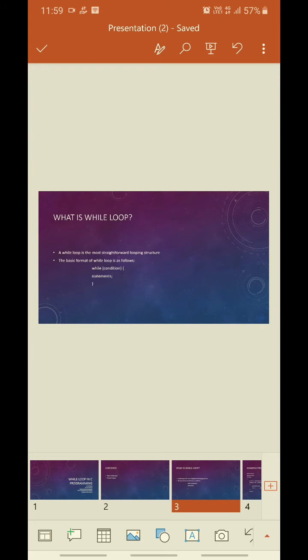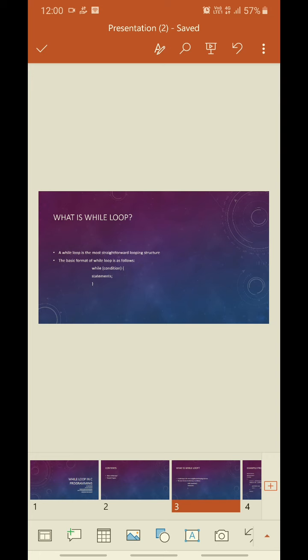So what is while loop? A while loop is the most straightforward looping structure. The basic format of while loop is as follows: while condition statements. It is an entry controlled loop. It means that in while loop a condition is evaluated before processing a body of the loop. If a condition is true, then and only then the body of a loop is executed.